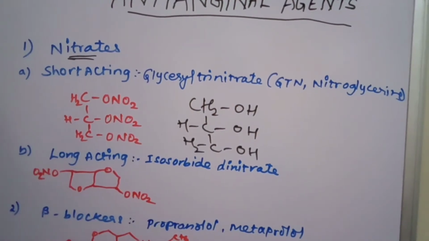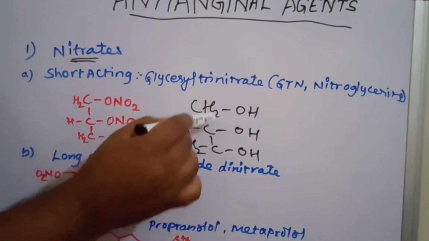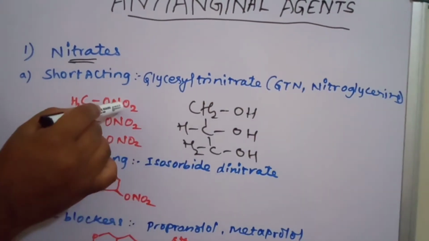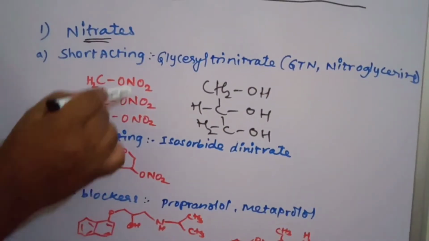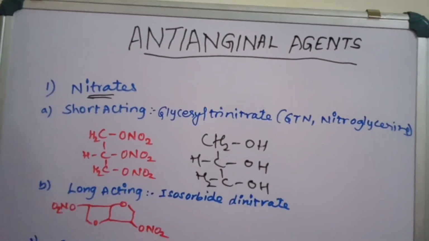You can see the trinitro, so that's why it is called a trinitrate. From the glycerol structure, the hydrogen is replaced by a nitro group, which becomes glycerol trinitrate, and it is a very important class of anti-anginal drugs.